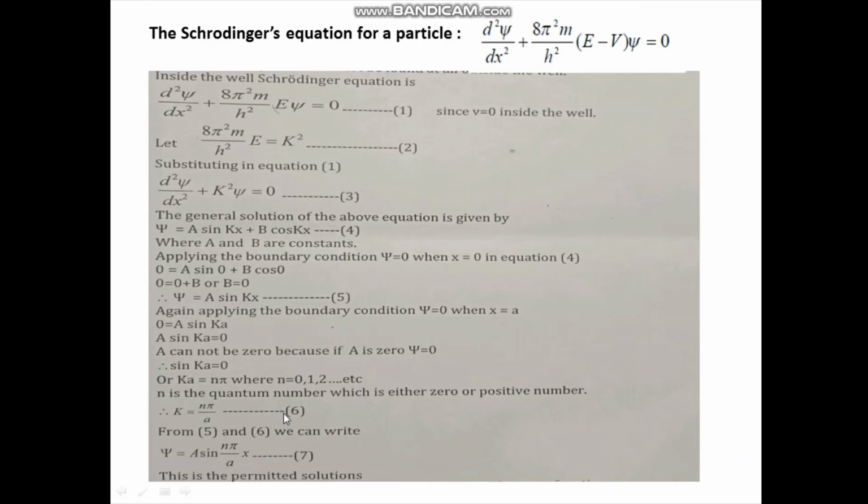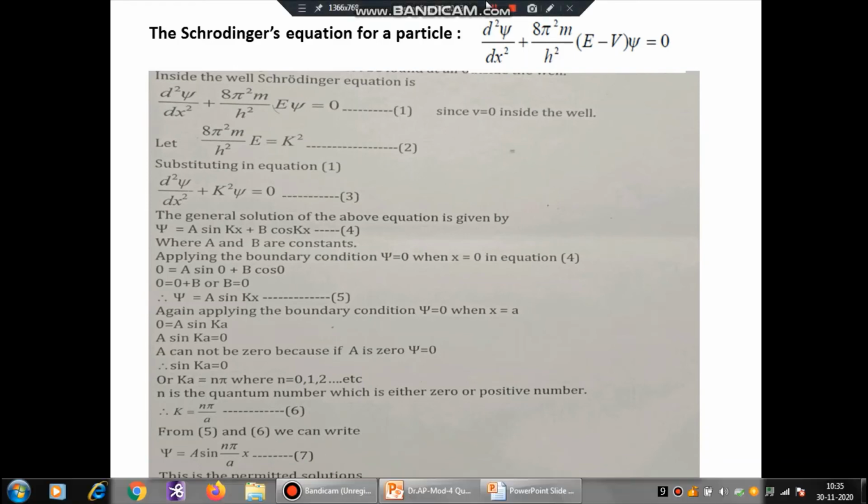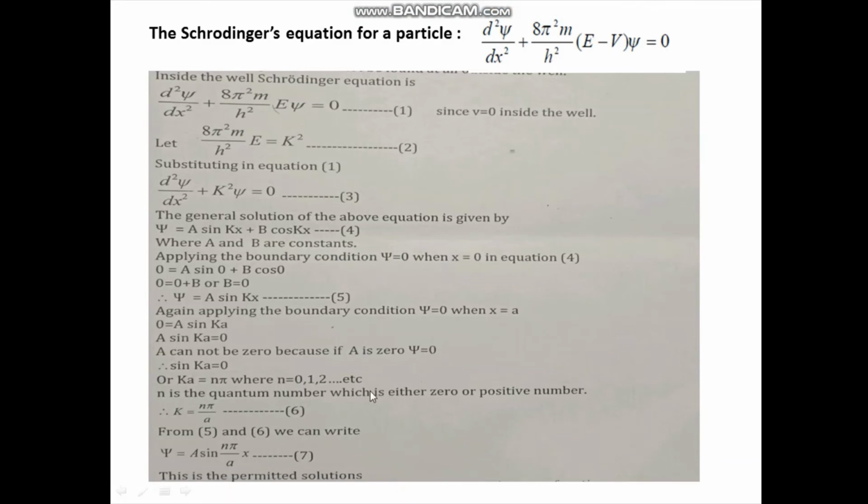Now if you put this equation 6 in equation 5, psi will be equal to a sin n pi by a into x. Here I have just put in place of k, n pi by a. Now this equation 7 is the permitted solution. See, this equation 7 contains a constant a.